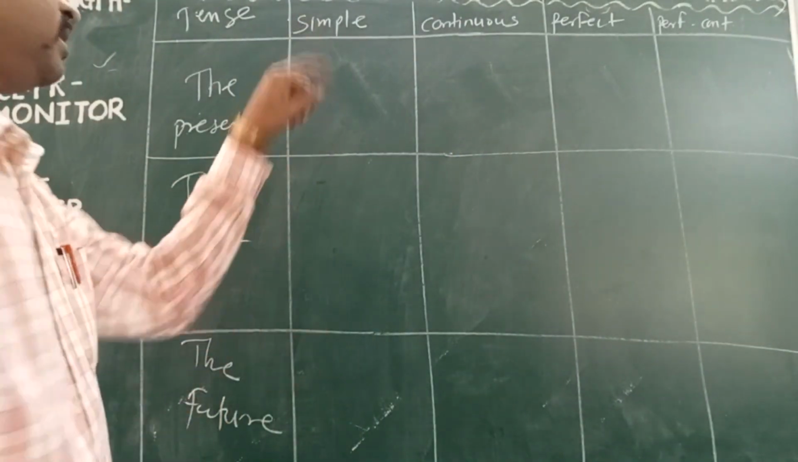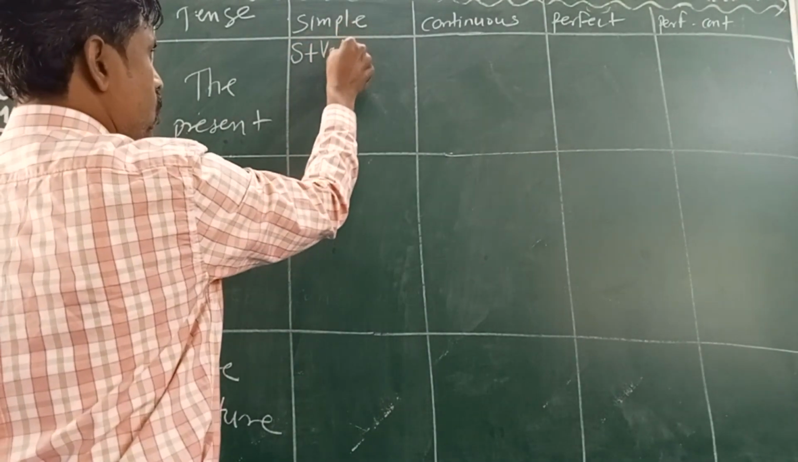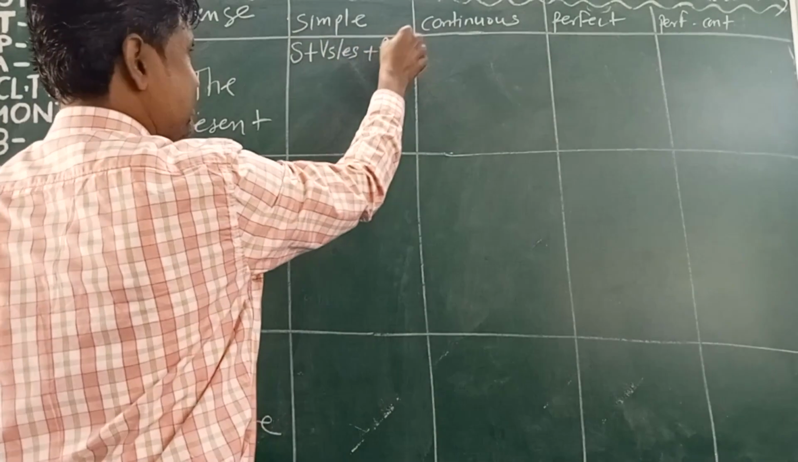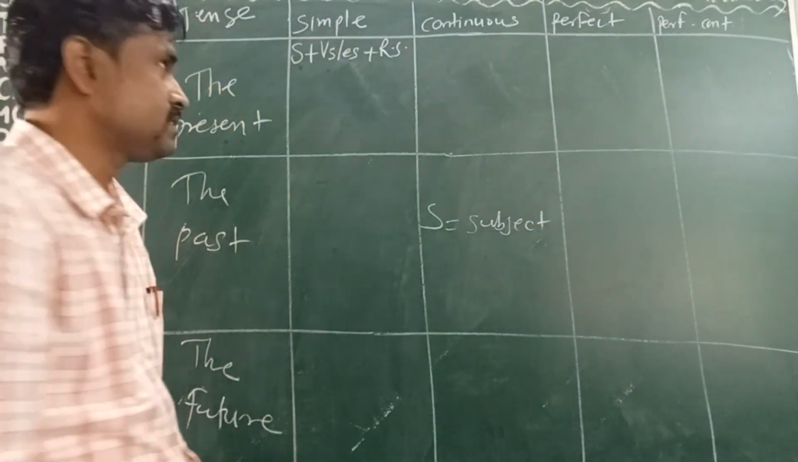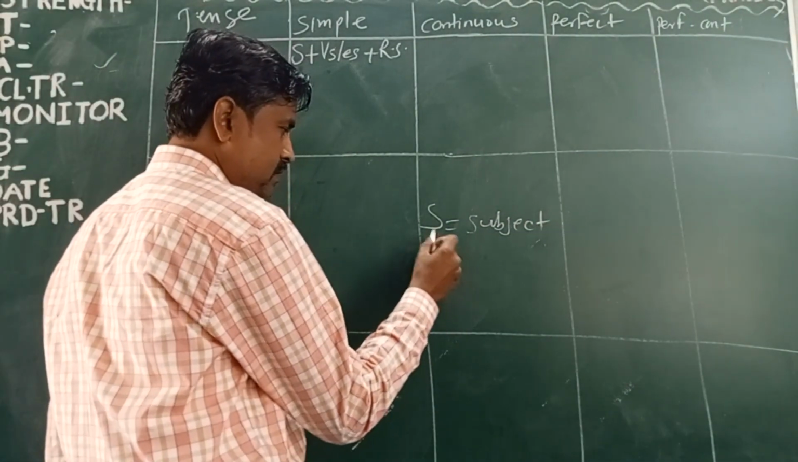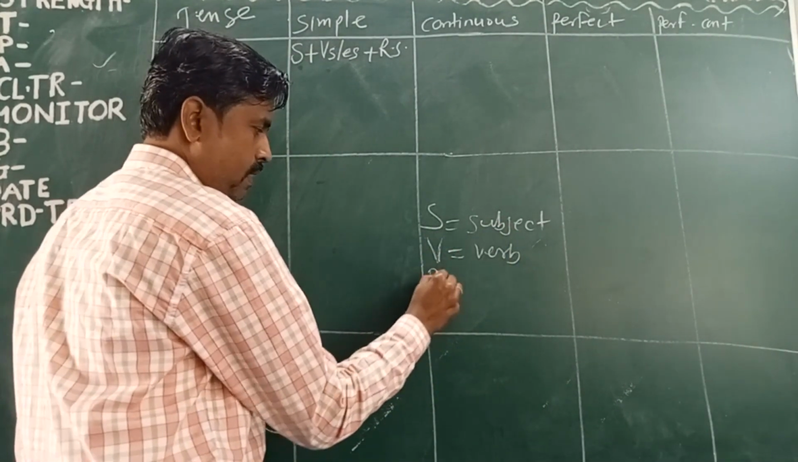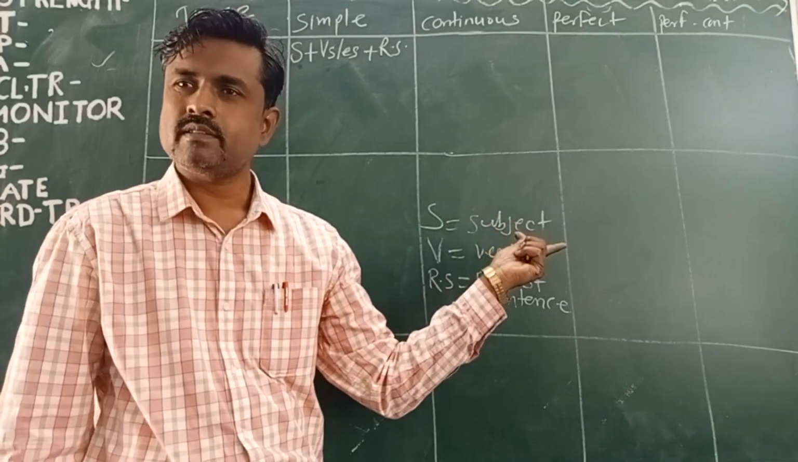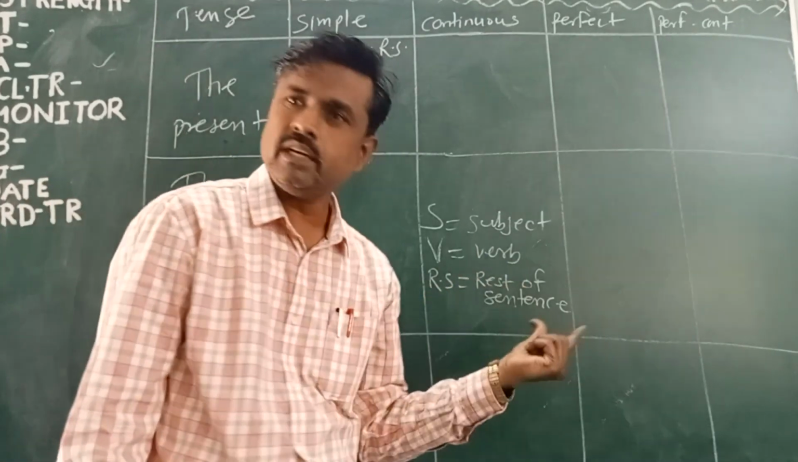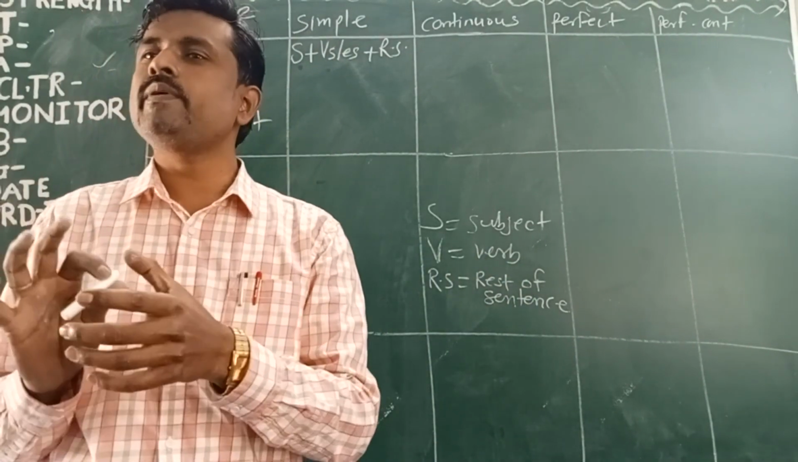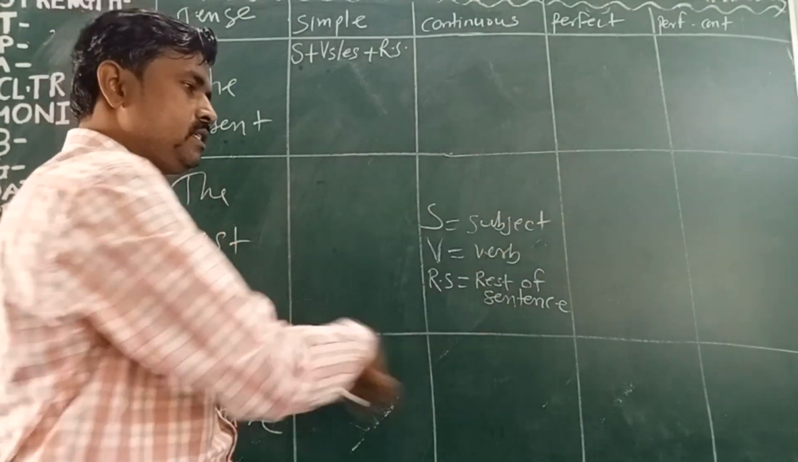Now the first one, here I am writing the formula: S plus V1 or V1 plus ES plus RS. S means subject. S stands for subject. V stands for verb. RS means rest of the sentence. This is the abbreviation. Abbreviation means short form. You must know, because we are using these short forms in all these 12 types.